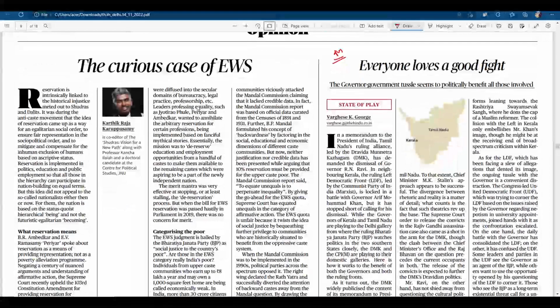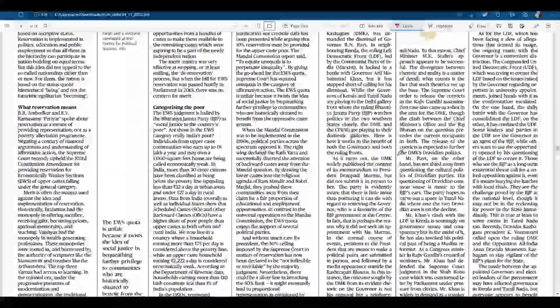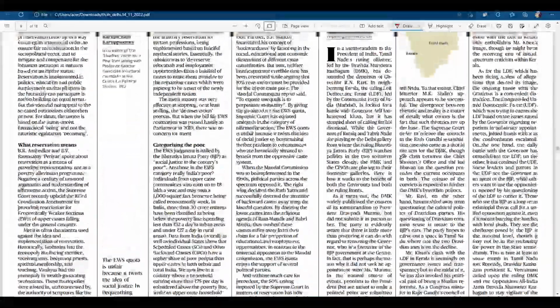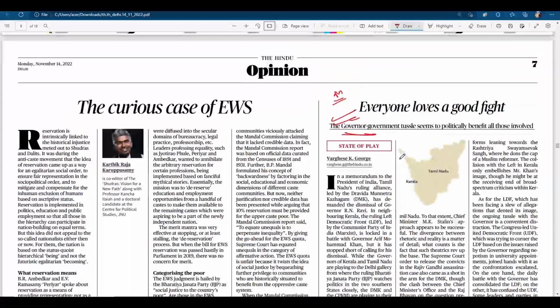Next, again there's this government and governor tussle which you have seen in Kerala and Tamil Nadu. You can read whatever the issue has been from there. If you have time, read it; otherwise don't. It is not required right now from your exam point of view. Just to gain insight into whatever is going on in the news, you can go and read it. Clear?